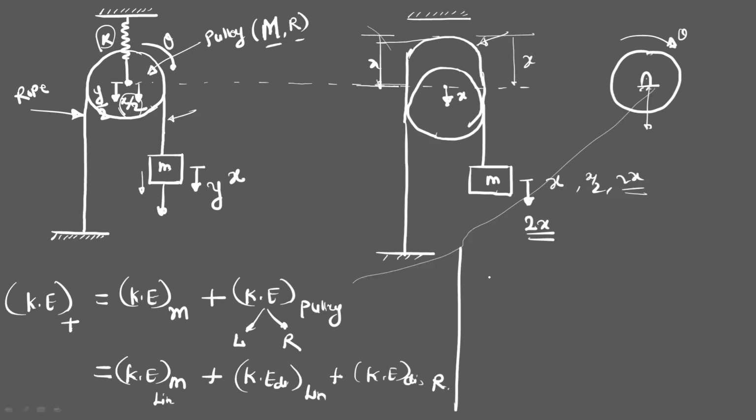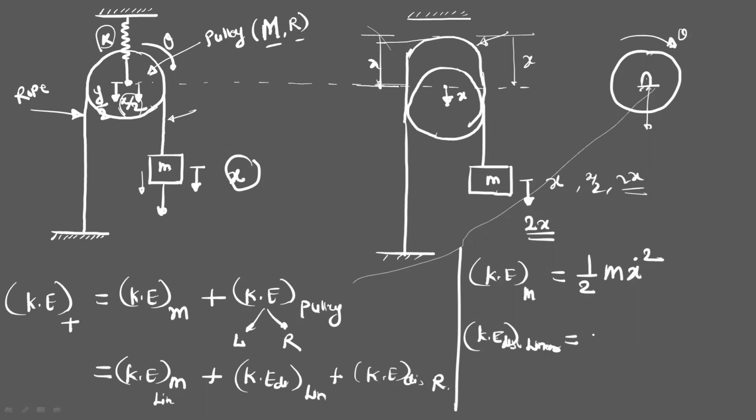So now write the equation. First, the kinetic energy of the small mass M. It is only linear kinetic energy, which is 1 by 2 M. I have assumed X as the displacement of the mass M. Don't consider Y. So X is the displacement of this mass M, and its kinetic energy will be 1 by 2 M X dot square. Now the kinetic energy of the disk for linear motion.